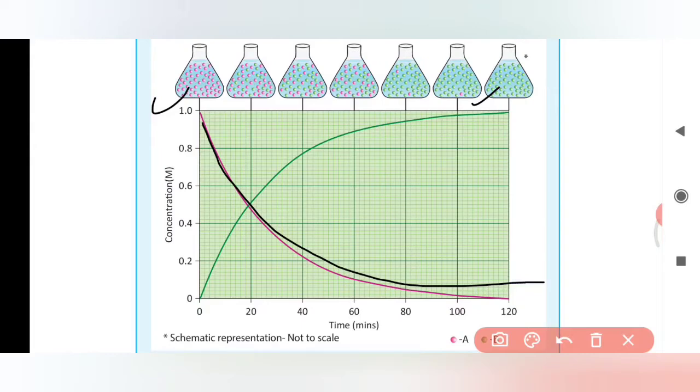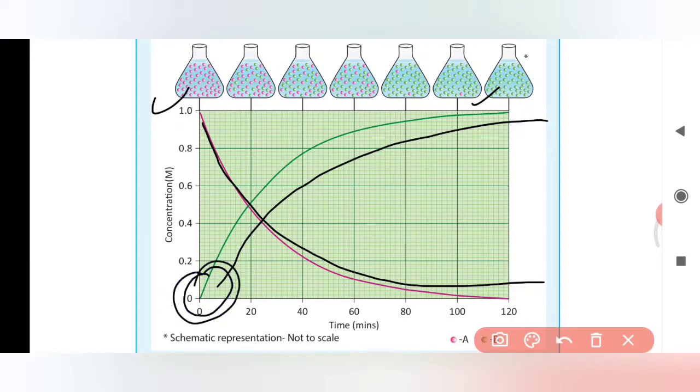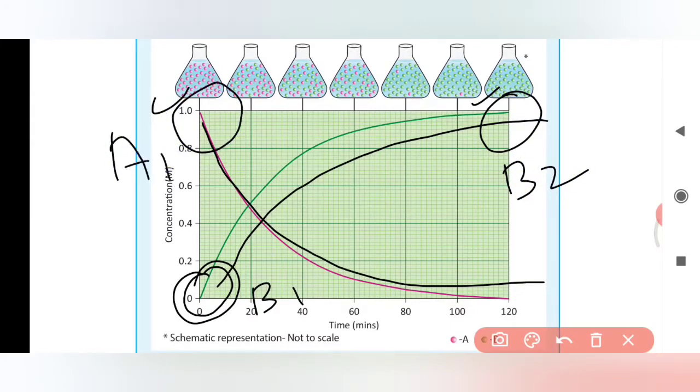The reactant decreases, and the product B increases. For B, the concentration of the product is 0 at first, and after some time it increases from 0 to 1. Here B1 is 0 and B2 is 1, and for the reactant, 1 is A1 and the final value is A2.